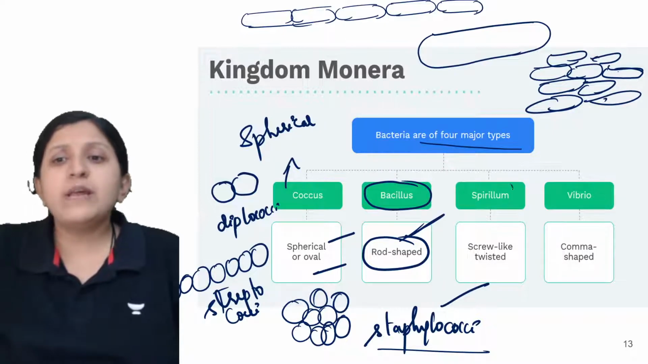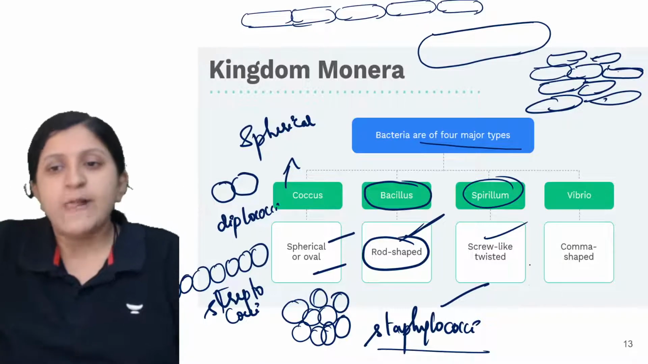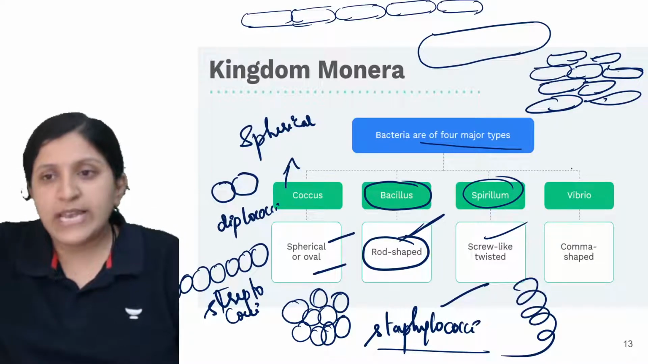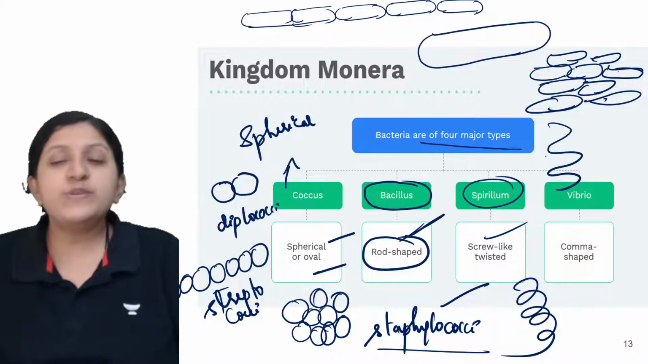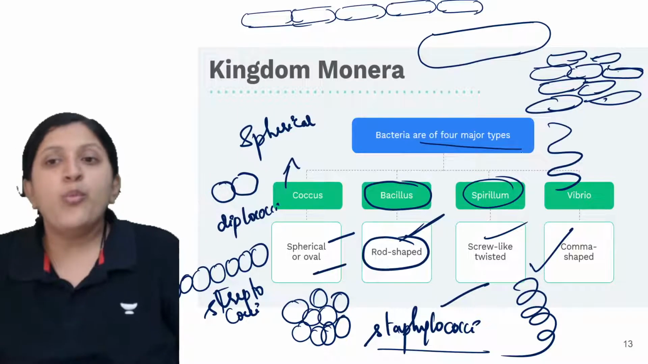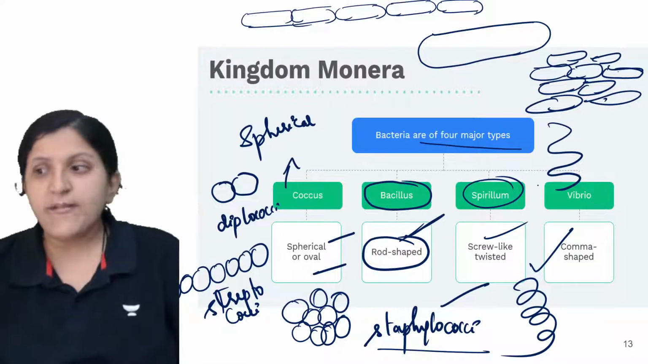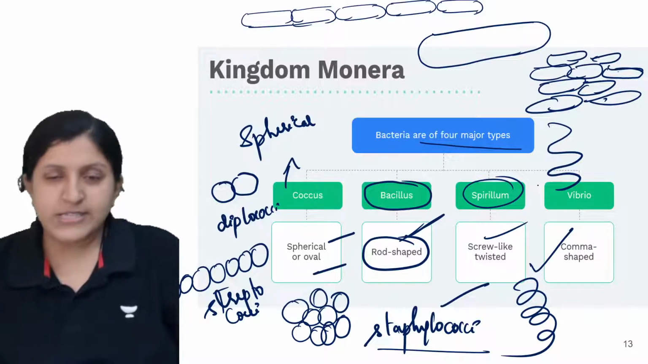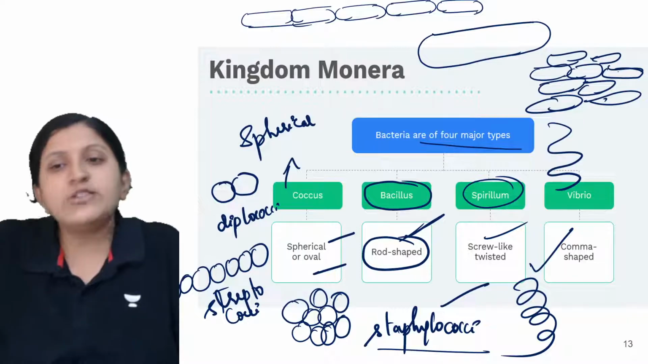Spirillum is also the same thing. The spirilla are basically screw-like, twisted. So we can show it somewhat like this, or in certain cases it can be shown this way also. Spirillum is basically a spiral shaped bacteria which you can find in conditions where a moist area is present. They require water for the processes, so in that case you can find them.